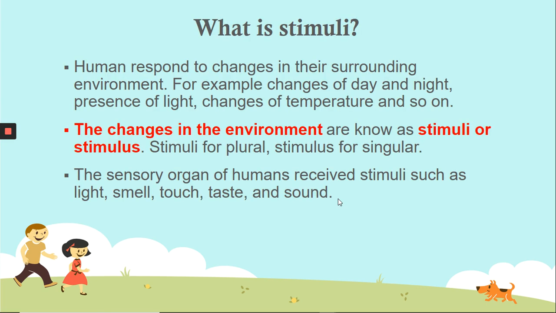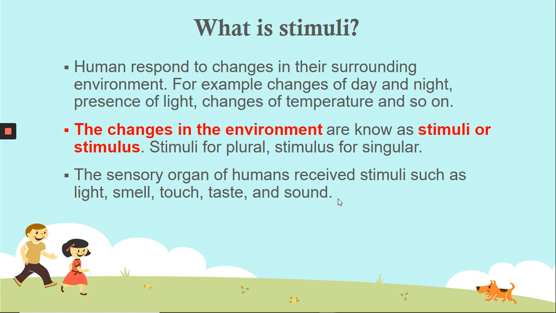Humans respond to changes in their surrounding environment. For example, the changes of day and night, the presence of light, and also changes of temperature, and so many more. All of these changes in the environment are known as stimuli or stimulus.